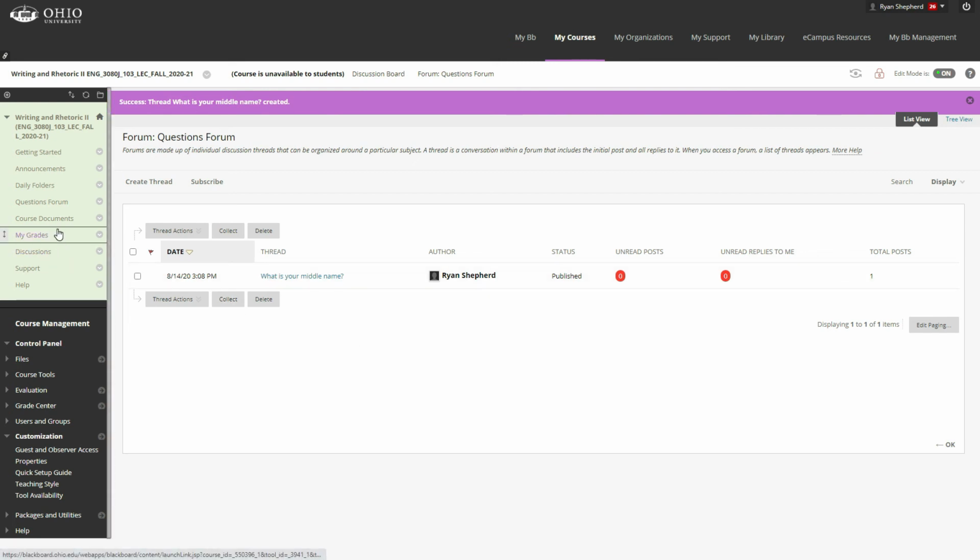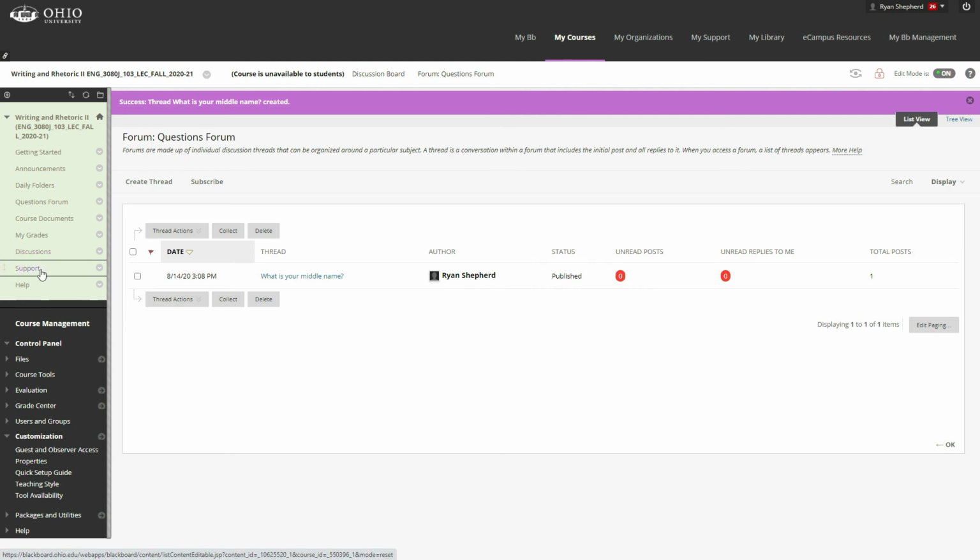As I'm sure you already know, there's also a course documents folder here. This just has the syllabus, schedule, grade breakdown, and the assignment sheets for the major projects for the class. I'm sure you already know about the My Grades feature. The discussions feature is just where you find the discussion forums if you want. All of them are also going to be linked in the daily folders.